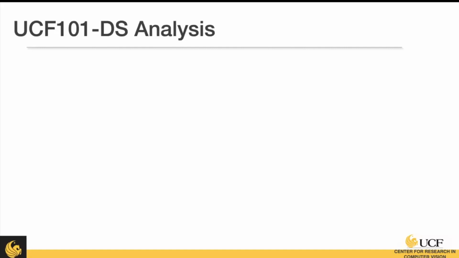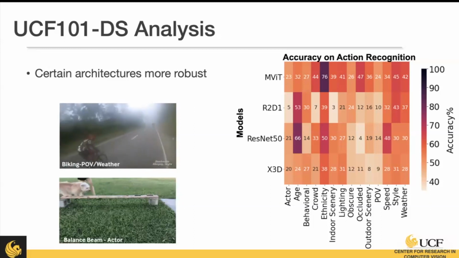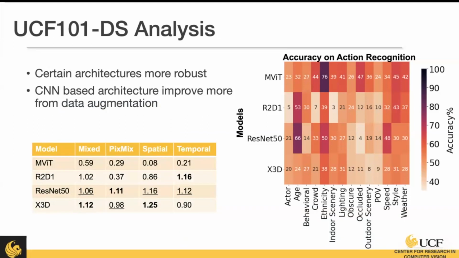So now we're going to analyze those curated videos. Here's an example of them again. We have the models on our y-axis here, and those high-level categories I mentioned for those curated distribution shifts here. What we see just by glancing here is that the transformer architecture typically seems to be more robust compared to the CNN-based architectures. When training those models on those perturbation categories, we see again that these CNN-based architectures are improving. These numbers are looking at the change in performance on the UCF101 data set when not trained on our perturbed data set versus trained. So greater than 1 means that it improved, 1 means it's the same, and less than 1 means it actually worsened the performance.